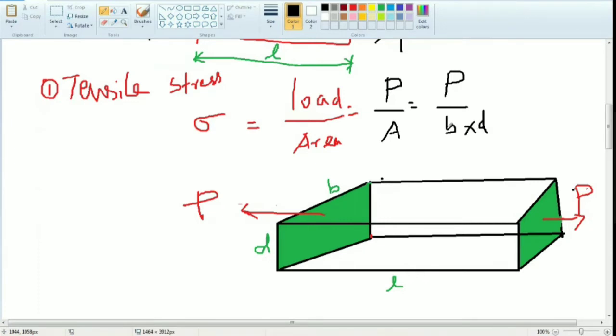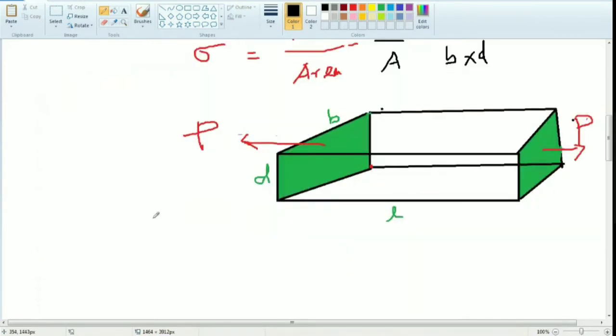Next one, tensile strain. Normally, strain is nothing but change in dimension divided by original dimensions. What is the general formula for strain?